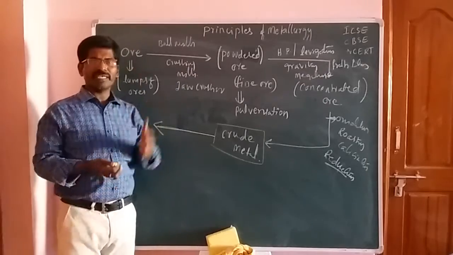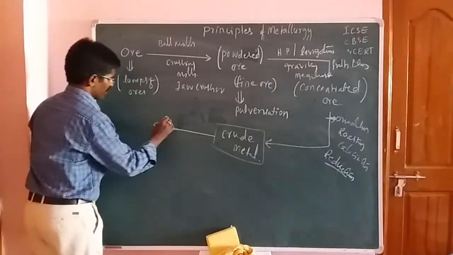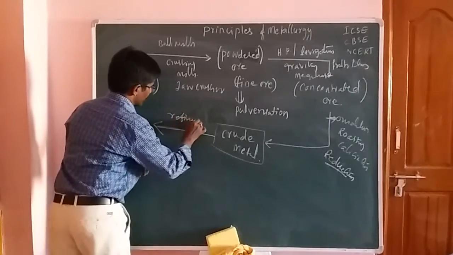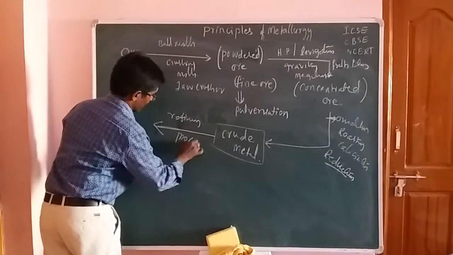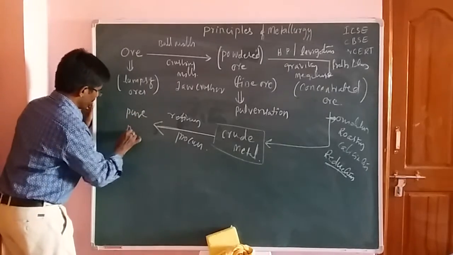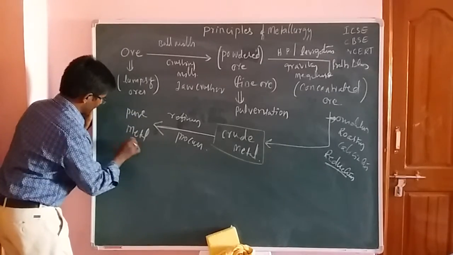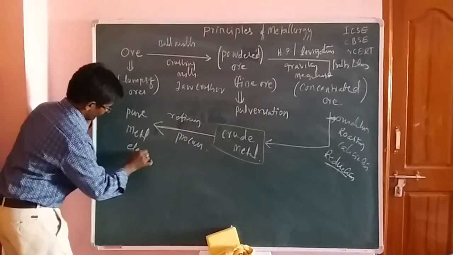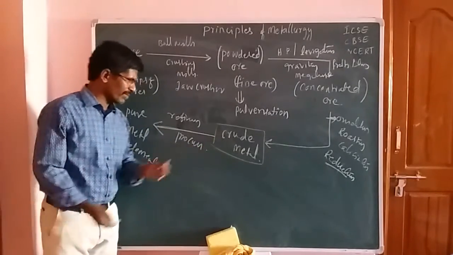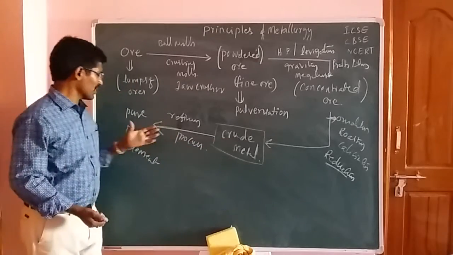Now we have to apply the refining process here. You have to get the pure metal element, friends, from the crude metal to the pure metal.